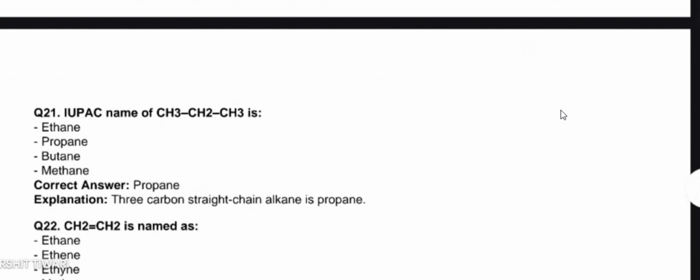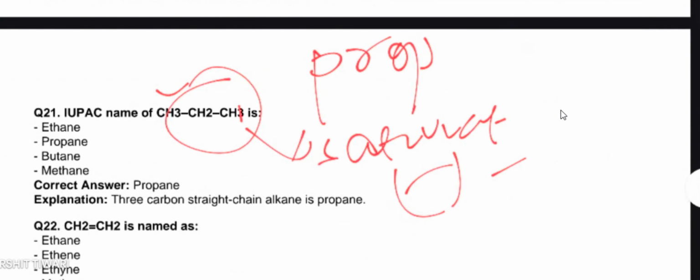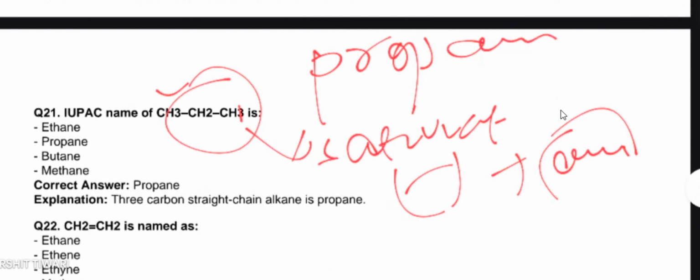So here you can see there are three carbons. So we will name it prop, and all are saturated. If it is saturated, that means it contains only single bonds. The suffix "ane" is written at the end. So propane is the right answer.